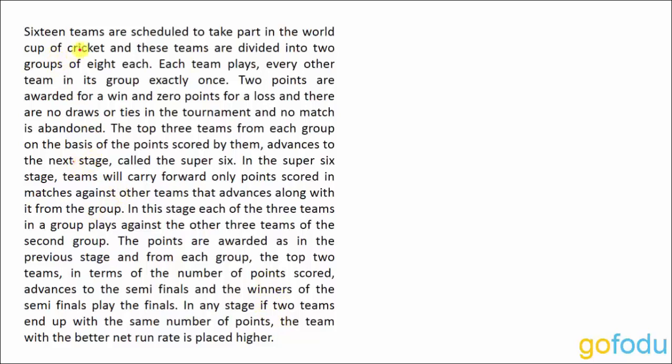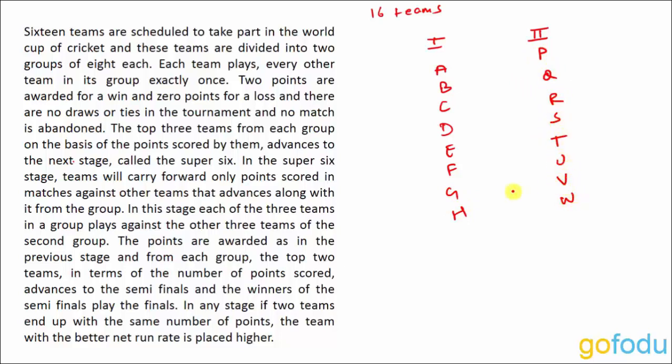So, 16 teams are scheduled to take part in the World Cup of cricket, and these teams are divided into groups of 8 each. So, basically, how many teams do we have? We have 16 teams, and we have two groups, and 8 teams are divided into both the groups equally. So, we have in group 1, say, A, B, C, D, E, F, G, and H, and in group 2 we have, say, P, Q, R, S, T, U, V and W.